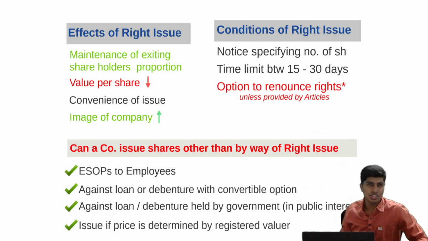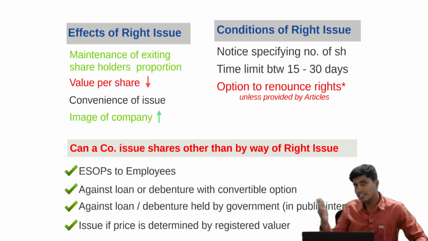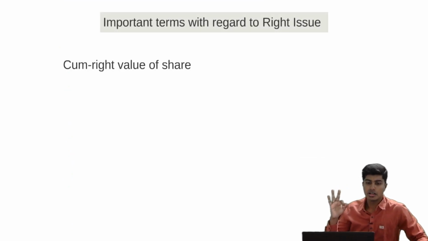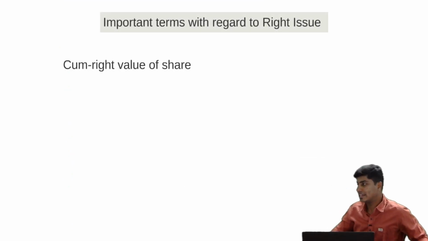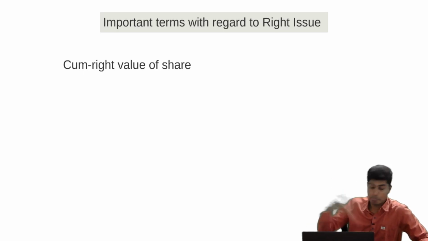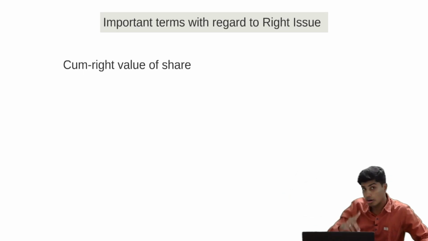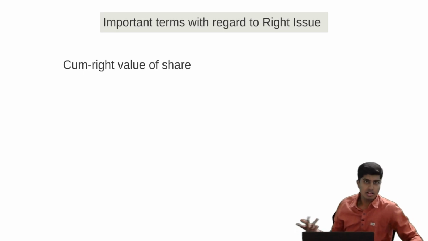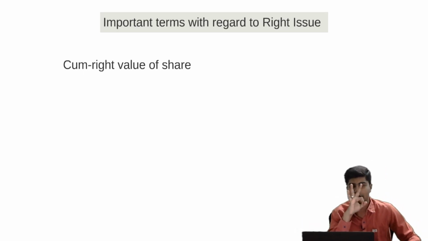So this is with regard to the theoretical and legal aspect. Now let's get back and see the options with the shareholder. As a shareholder, I have three options. I can either hold the share, or I can buy the share, or I can sell the right to somebody, or I can do nothing. So there are three important factors based on which questions will come in the exam.